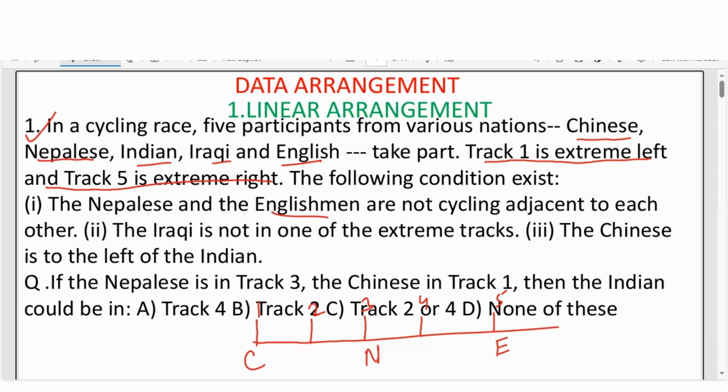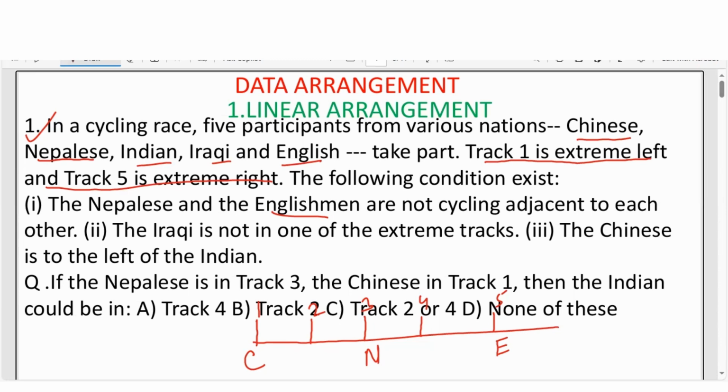And now the condition is given, the Iraqi is not in one of the extreme tracks. So Iraqi cannot be here and cannot be here. So Iraqi may be at 2 or may be at 4. Okay. The Chinese is to the left of the Indian. So Chinese is what? Left of the Indian. So now here 2 places, and Iraqi and Indian are not given any other condition. So India can be either 2 or 4 and Iraqi can be either 2 or 4.